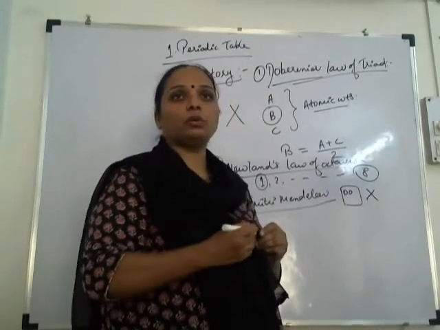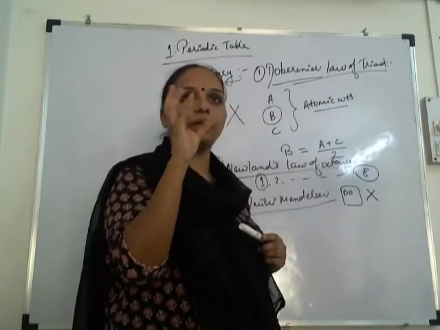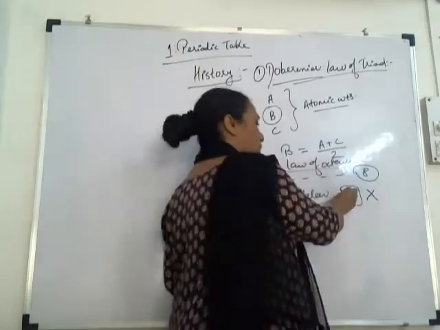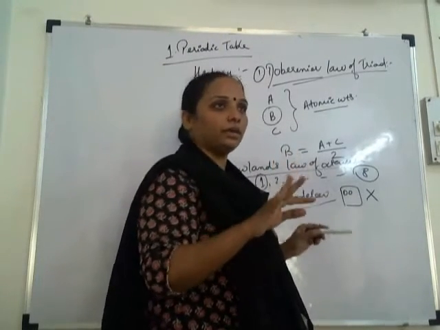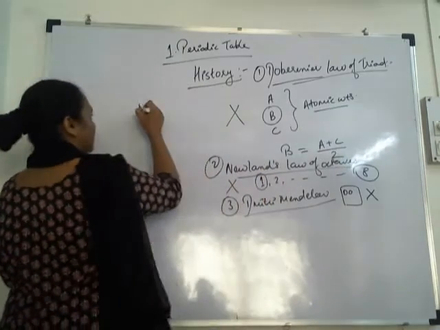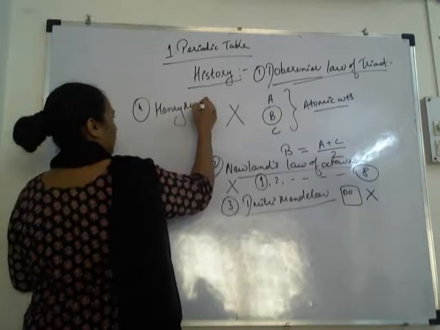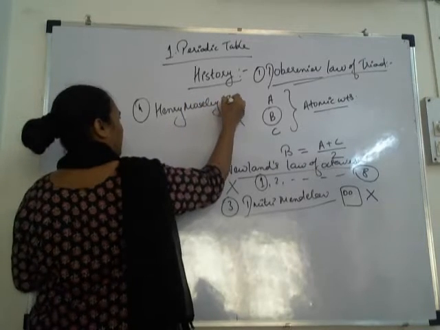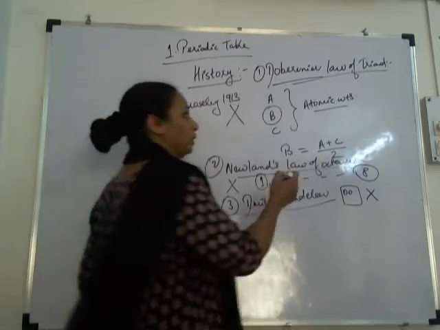Even he was not able to make a group of elements which were having similar physical and chemical properties, so that they can be placed in a proper group. Okay, so that's why it was rejected. Then came another scientist, Henry Moseley, in the year 1930. Okay, what did Henry Moseley do?